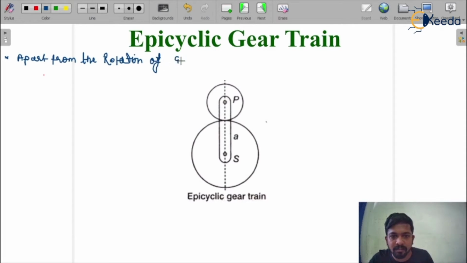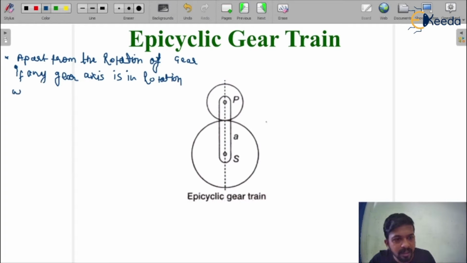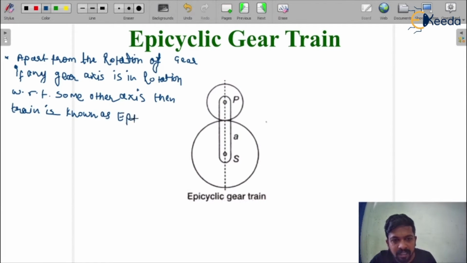Apart from the rotation of the gears, if any gear axis is in rotation with respect to some other axis, then the train will be known as an epicyclic gear train.